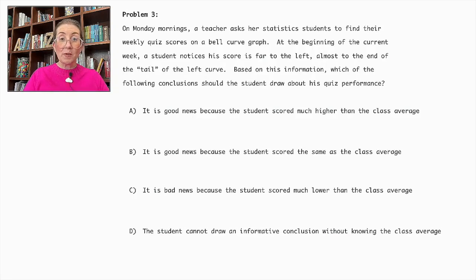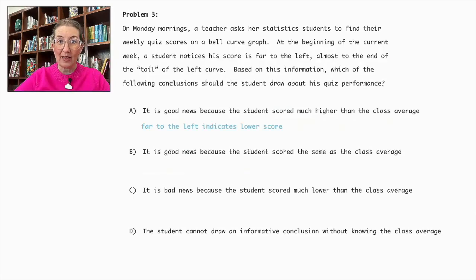A. It is good news because the student scored much higher than the class average. B. It is good news because the student scored the same as the class average. C. It is bad news because the student scored much lower than the class average. Or D. The student cannot draw an informative conclusion without knowing the class average.